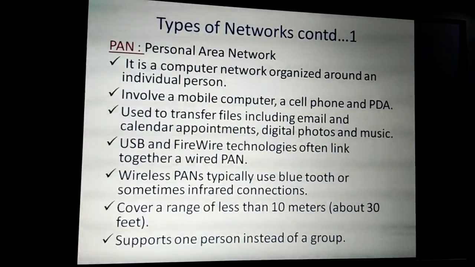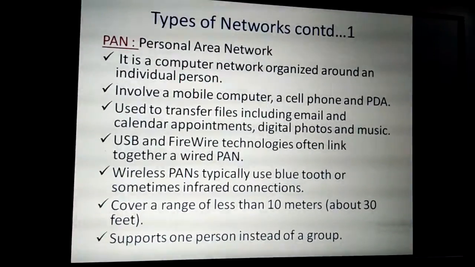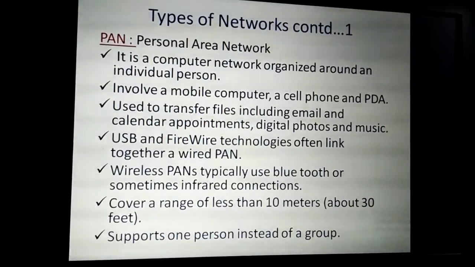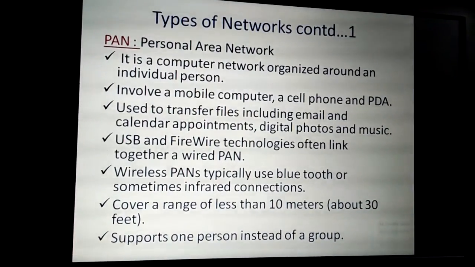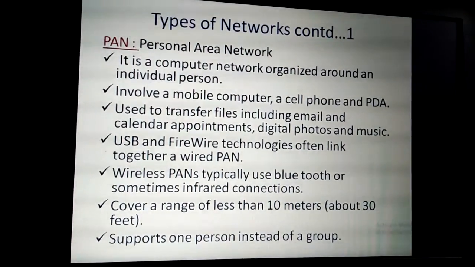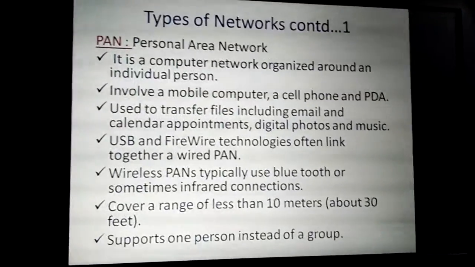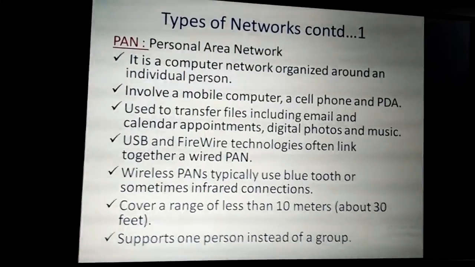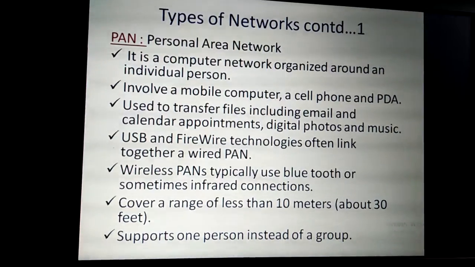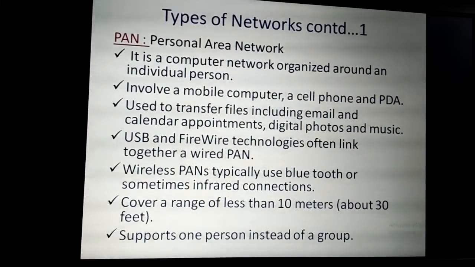So these are the devices that are used in order to make a PAN. Not only the mobile computer, we can have a laptop computer also, or a desktop computer. It can be connected around one individual person, or inside one particular home. It is used to transfer files including email and calendar appointments, digital photos and music.